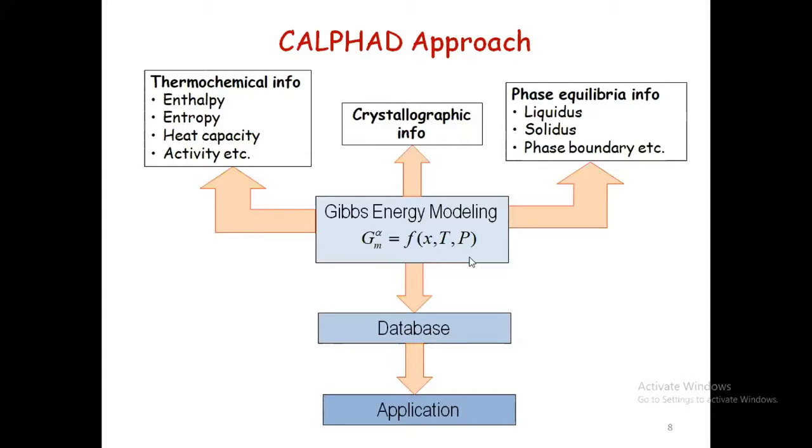When we express it as an equation, it also has some unknown parameters that have to be determined with the help of experimental data. Then we get the complete information in terms of the equation. This is stored in a database, and the databases are used whenever we need them.